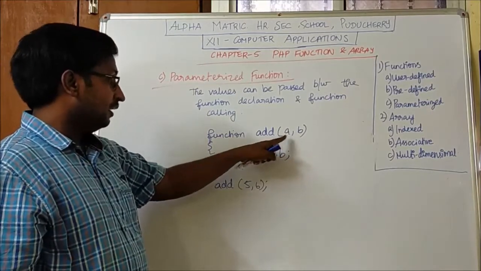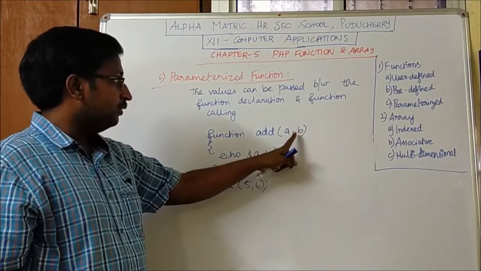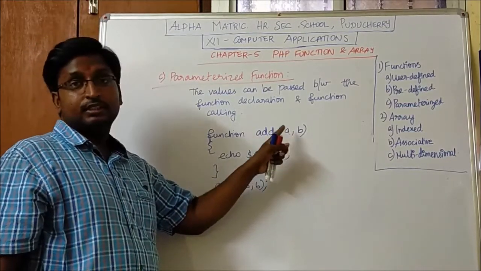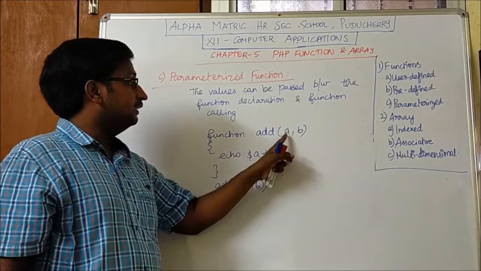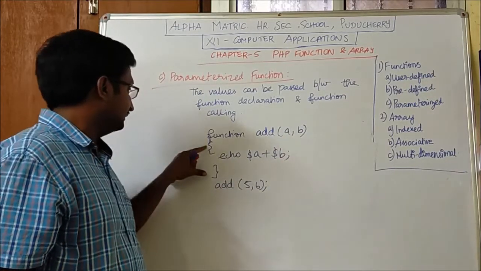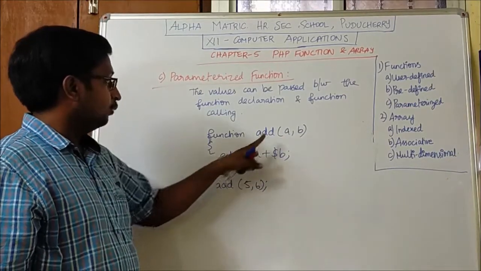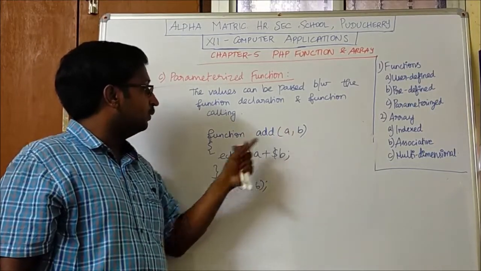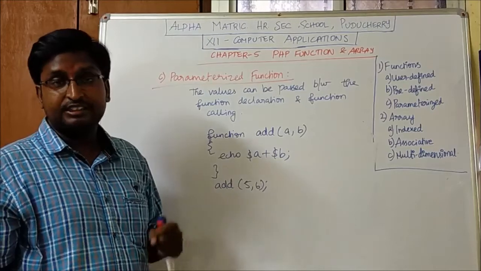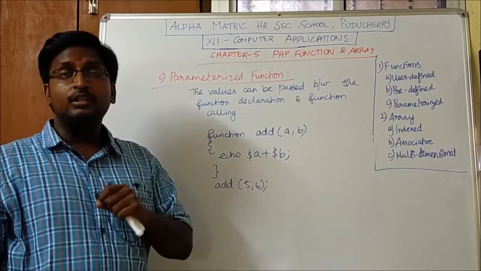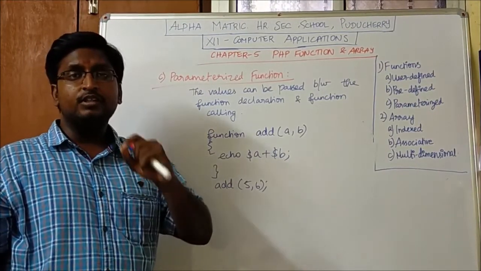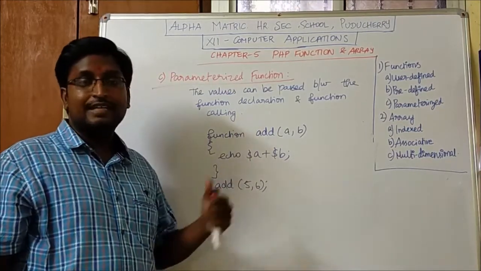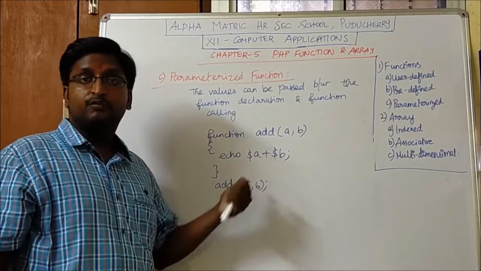Now the value of a is 5 and the value of b is 6. This 5 and 6 will be passed to these temporary variables, and these temporary variables will be accessed within the function. They cannot be accessed outside the function. So the scope of the variable will be within the function where it is created. We have said that initially the function will return a value. Here we are not returning any value. We are directly printing the values within the function.